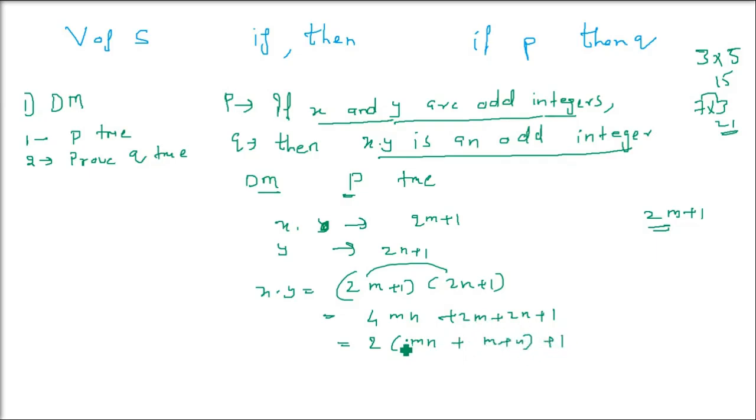Now this whole thing you can take as any constant. This is also a constant. 2k plus 1. So what do you see? When you assume P to be true, x dot y is an odd integer. So you have proved Q to be true. This is the direct method. Now this is very important because the contradiction method will also be taking the same thing, right? The same explanation will be there.